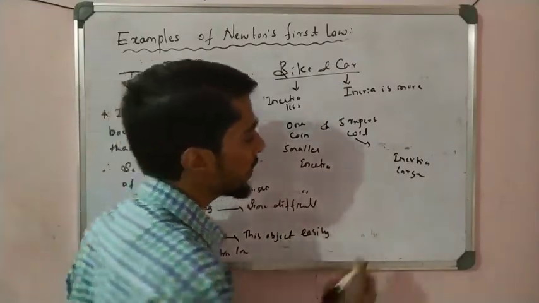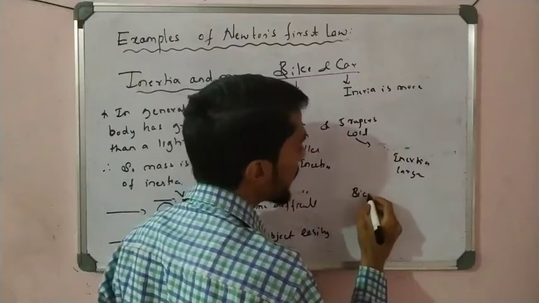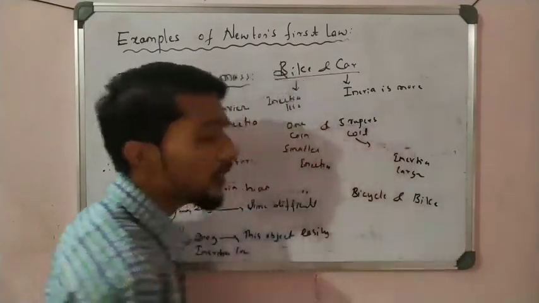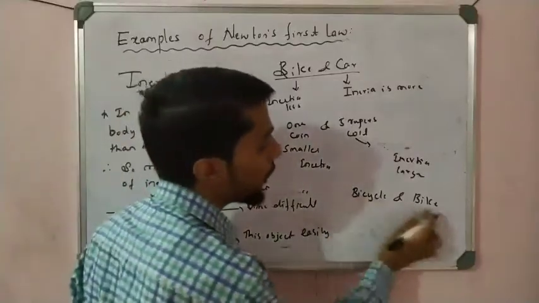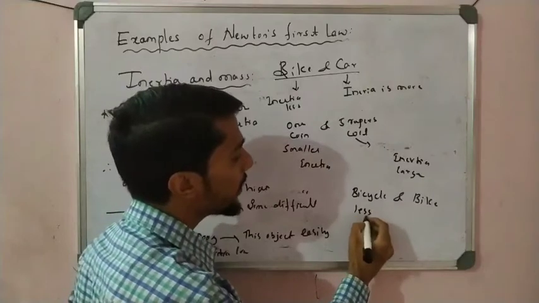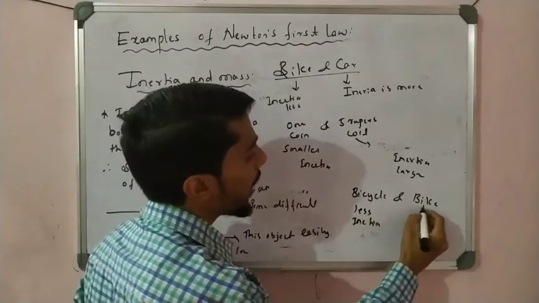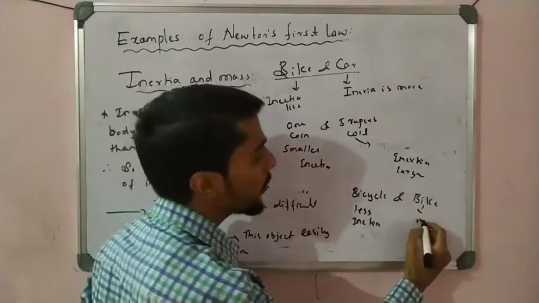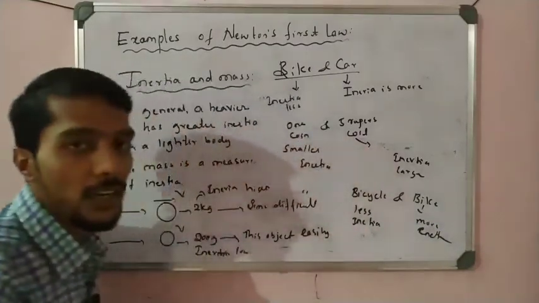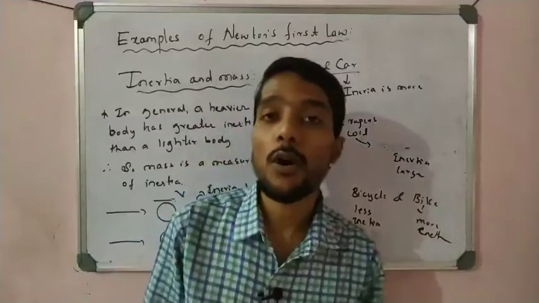Right, students. So for example, bicycle and bike. Now tell me which has more inertia? Comparing mass, we know that the mass of the cycle is less, so it has less inertia. And the bike's mass is more, so it has more inertia. Right, students? So these are very important concepts about inertia.